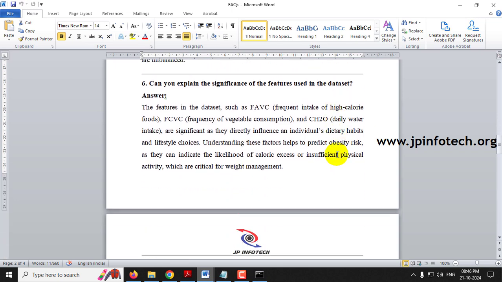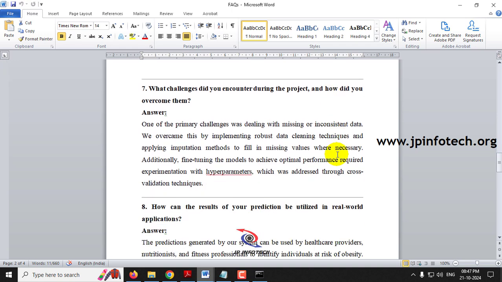So next question is, can you explain the significance of the features used in the data set? So I have already said about the features, that is FAVC, FCVC, CH2O. So you can explain those feature details. What challenges did you encounter during the project and how did you overcome them? So the primary challenge is dealing with missing or inconsistent data. So we have used data cleaning techniques and applied the imputation method to fill the missing values wherever necessary, and then fine tuned the model with the hyperparameters to achieve the optimal performance required. So these can be addressed for this question.